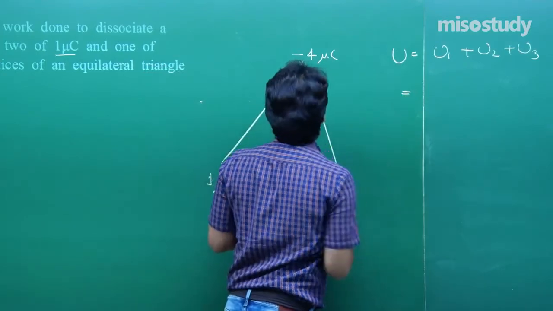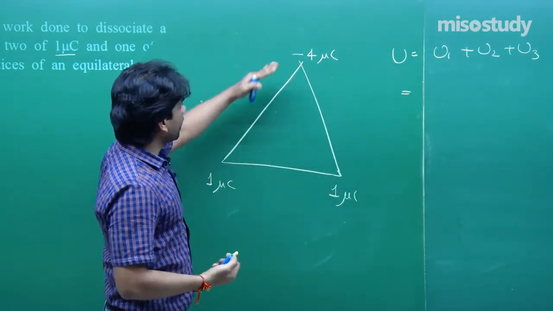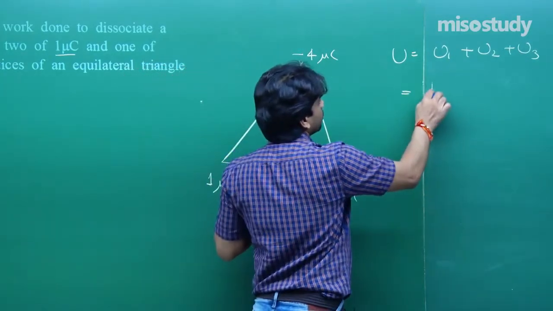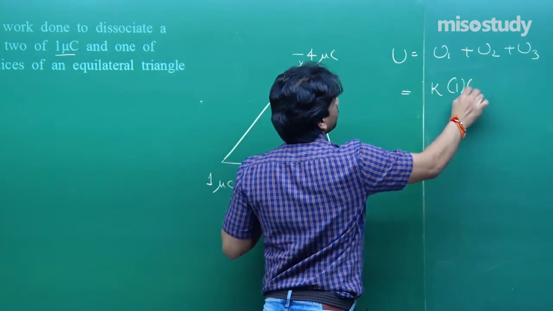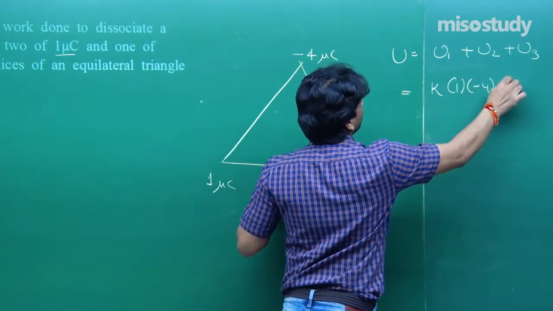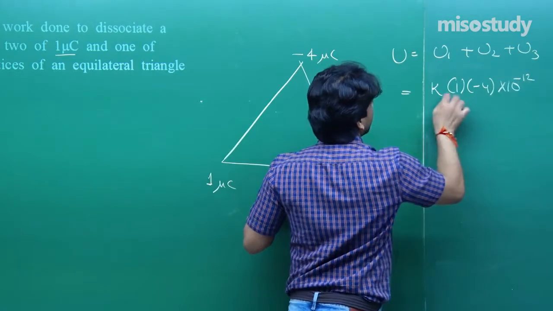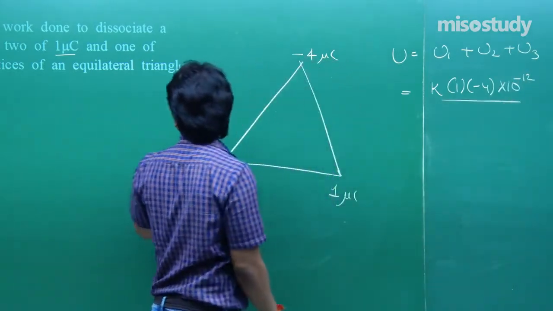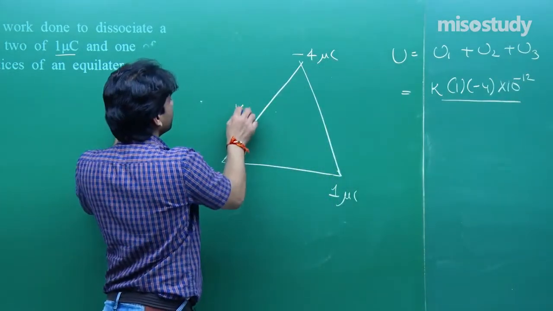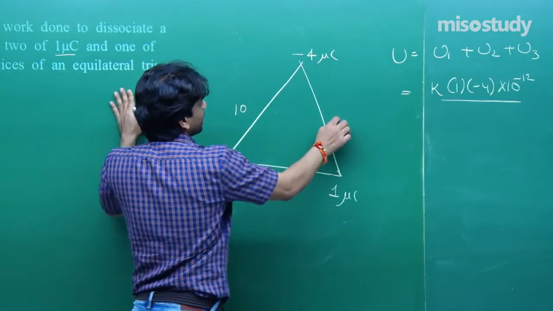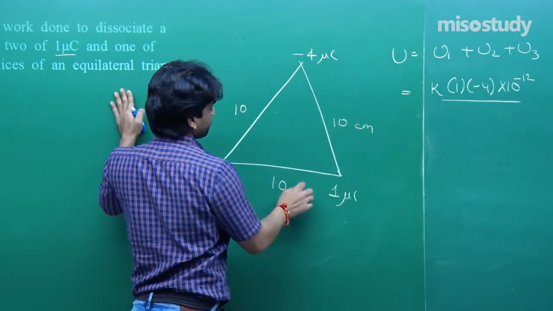So, if I evaluate 1 and minus 4, I will be getting K times 1 into minus 4 microcoulomb, so 10 to the power minus 12, divided by the separation, which is the side, 10 centimeter. So 10, 10, 10 each in centimeter.